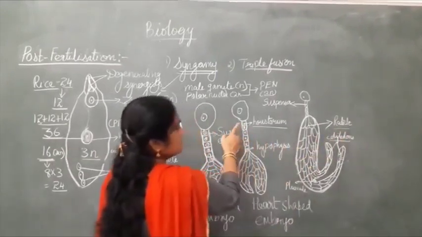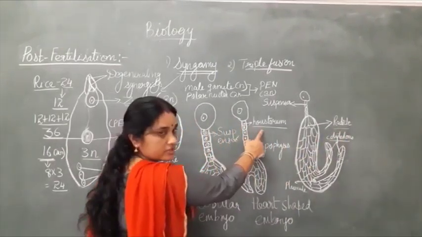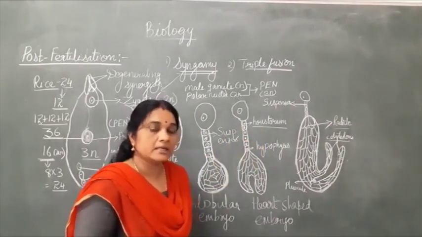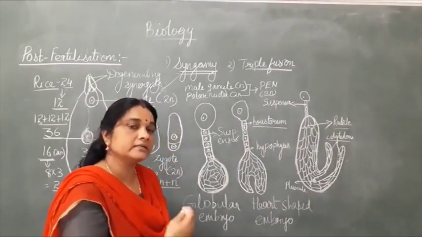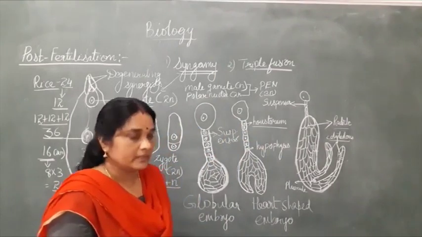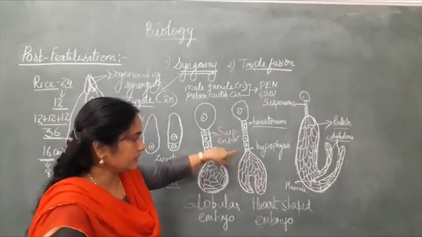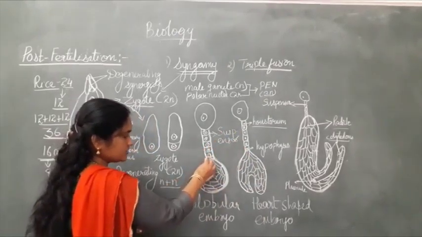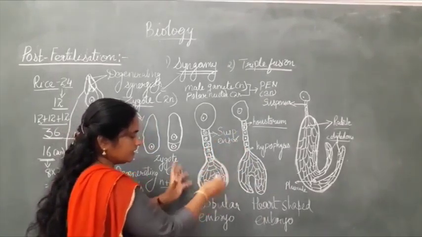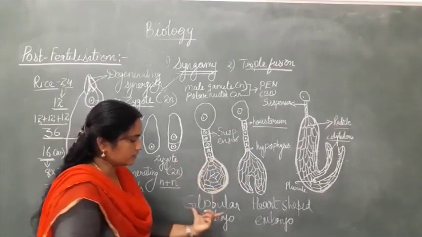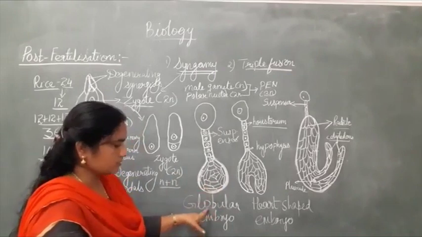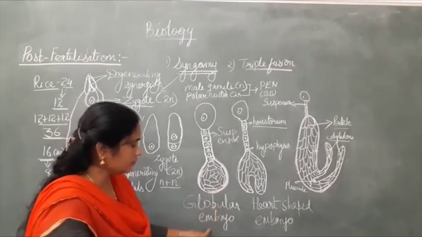Okay, and here the first cell of the suspensor is known as haustorium and the last cell is known as hypophysis. And hypophysis, what is the function? It later gives rise to the radicle, that is the growing plant. And then here what happened, after the suspensor is formed, the remaining cell divides many times, giving rise to a globular structure. So this stage of the embryo is known as globular embryo.